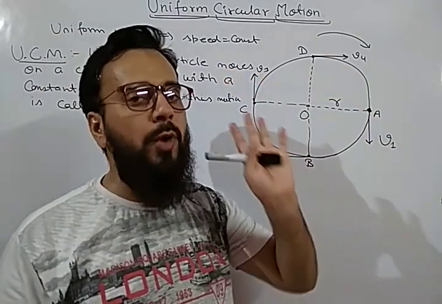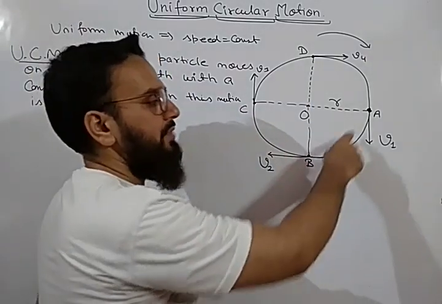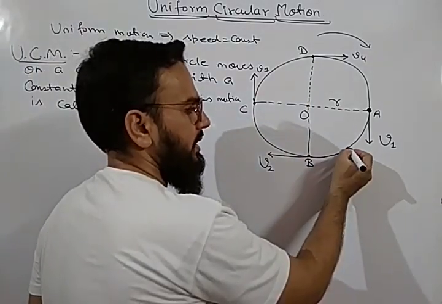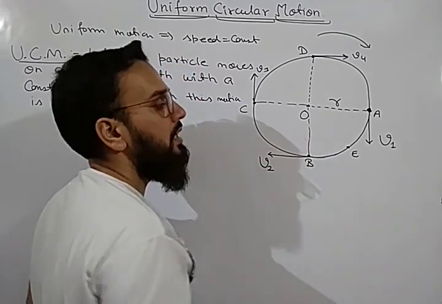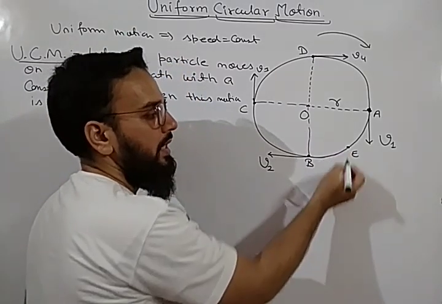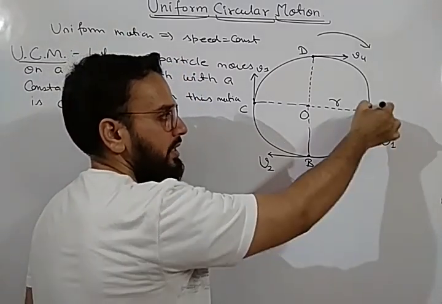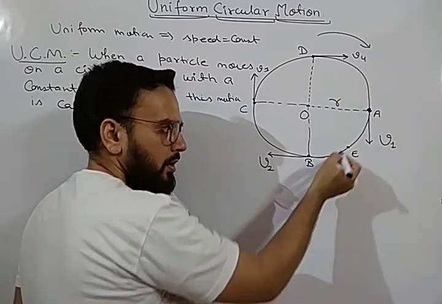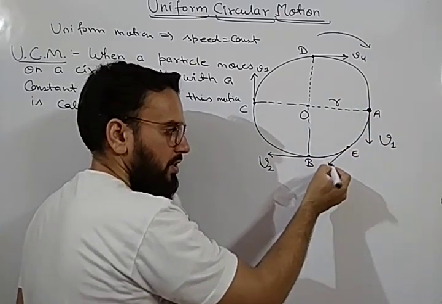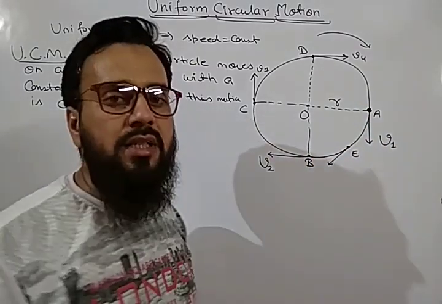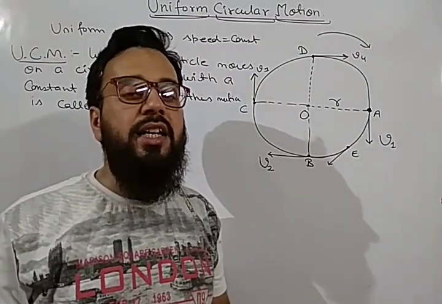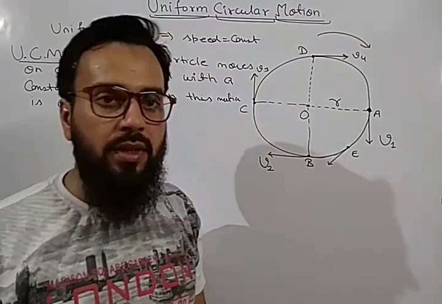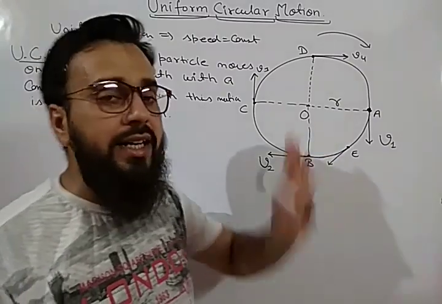I am just taking 4 points only, but at every instant, if we take another point, let us consider another point here. Let us call this point E. Then what will be the direction of velocity? At this point, it is moving in this way, so the direction of velocity will be in this direction. It means at every instant, the direction of velocity is changing, but the speed is constant.